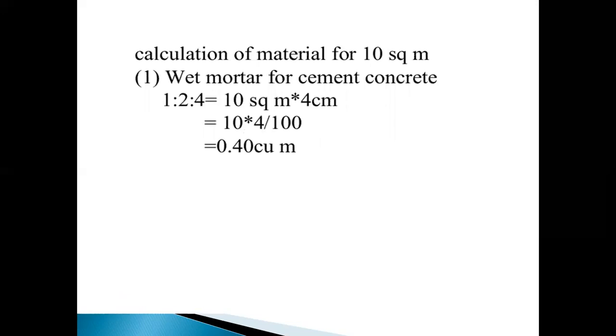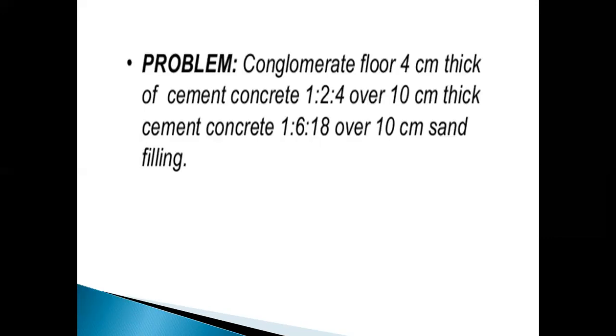So calculation of materials for 10 square meters. First ratio is 1:2:4 and the second one is 1:6:18.